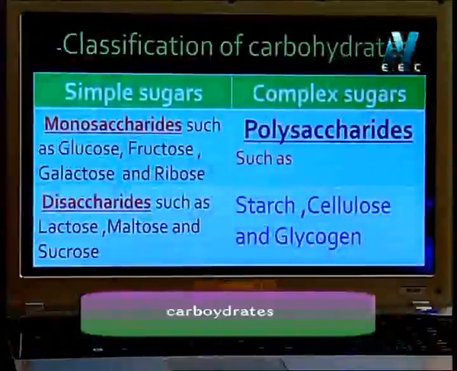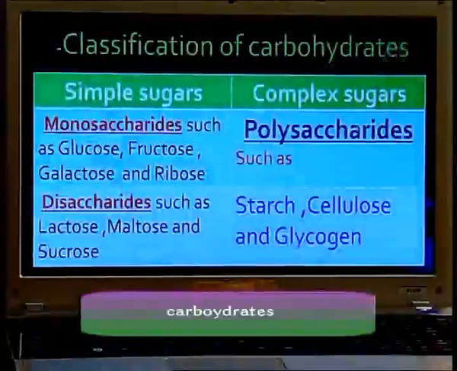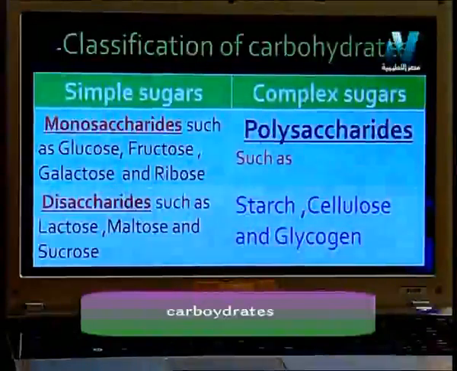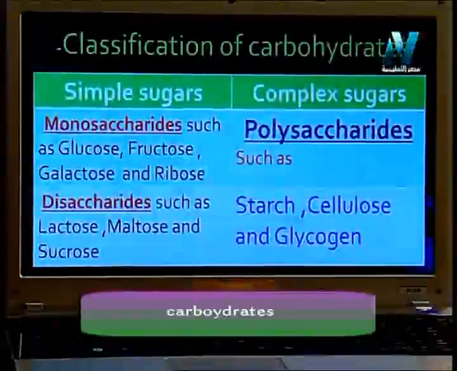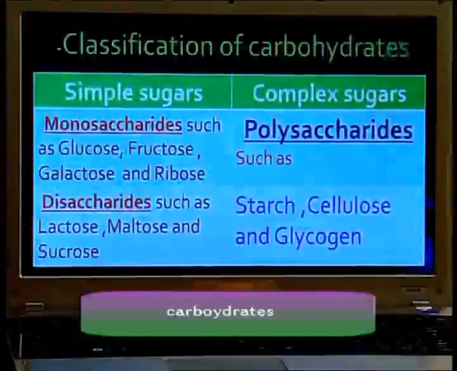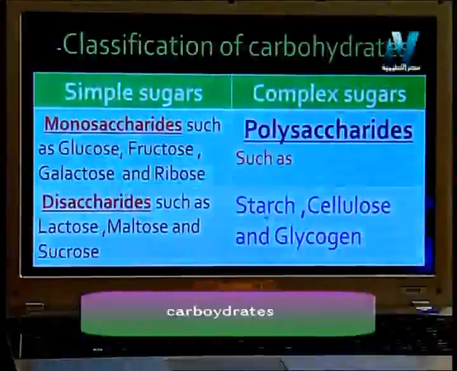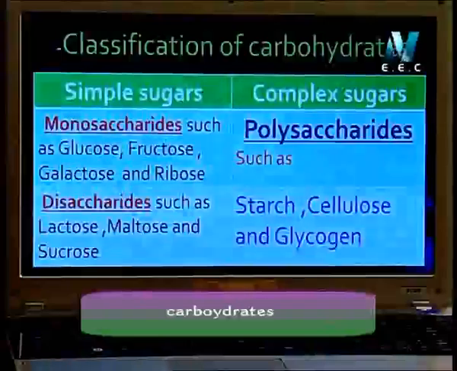But complex sugar, we call it polysaccharides. This sugar has poly, meaning many. That means it has 3, 4, 5 molecules of the sugar. We have starch, cellulose, and glycogen. So I have 2 types of sugar, simple sugar and complex sugar.